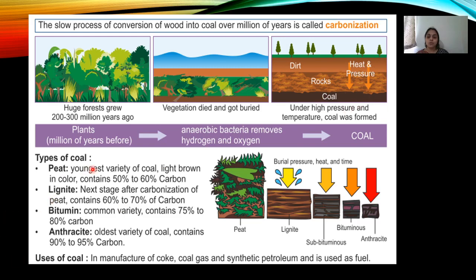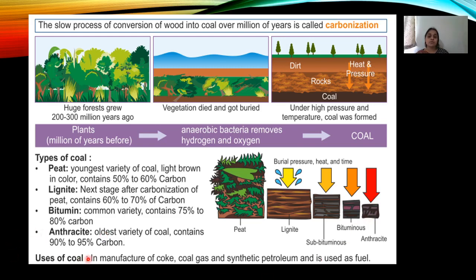So, coming to types of coal: peat. Peat is the youngest variety of coal, which is light brown in color and contains only 50 to 60% of carbon. Lignite is the next stage after carbonization of peat, which contains 60 to 70% of carbon. Bitumen is a common variety which contains 75% to 80% of carbon. Coming to anthracite, it's the oldest variety of coal, which contains 90 to 95% of carbon.